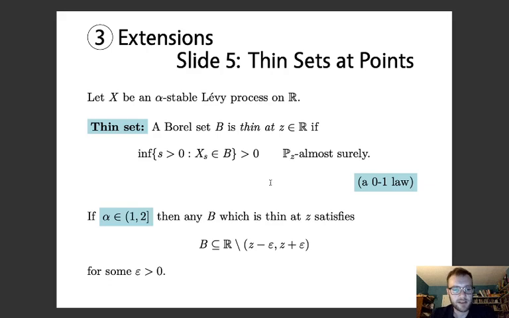If alpha is greater than 1, then any thin set for the stable process at some point satisfies this inclusion: B is a subset of R minus some ball around the point. So now we can take a look at the two theorems that we proved that are companions to those of Zanzotto and of Engelbert and Schmidt.